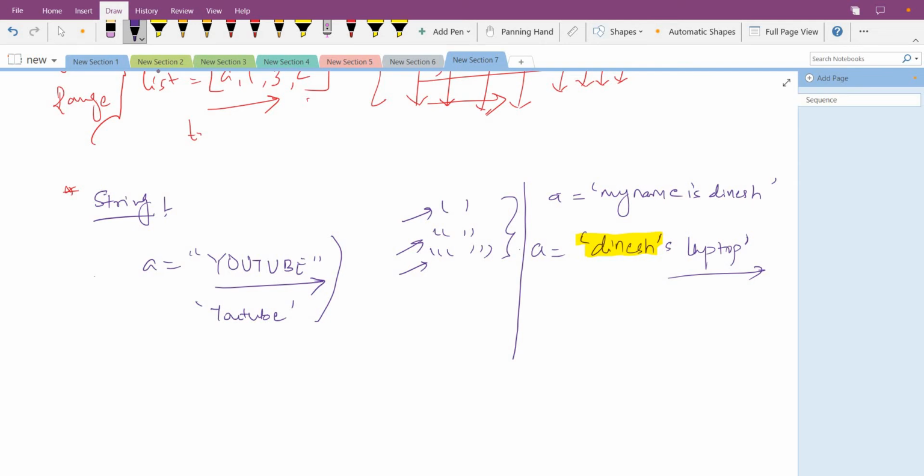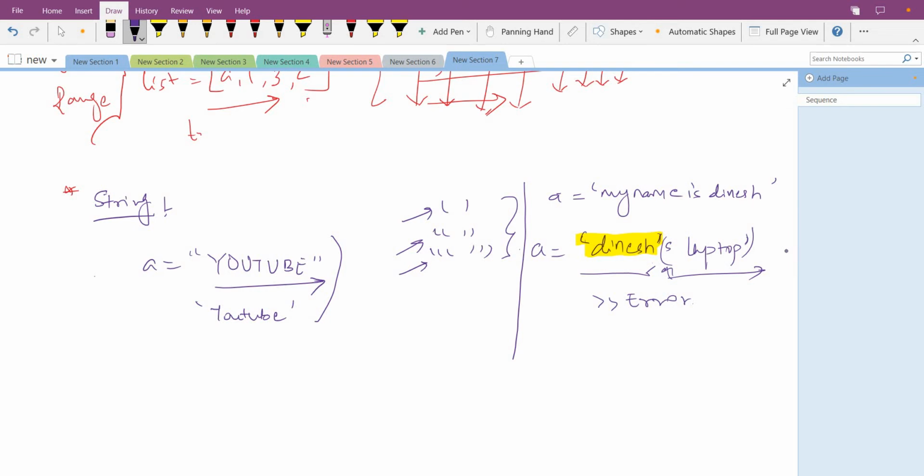So it requires another single quote, but there is no single quote, so it will give me an error. Python will get confused. It will tell me that hey, see, there are two single quotes from here to here, so my job is finished up to Dinesh only. For further, you have nothing to show me, so I will give you an error because I am confused. Okay, it will give me an error.